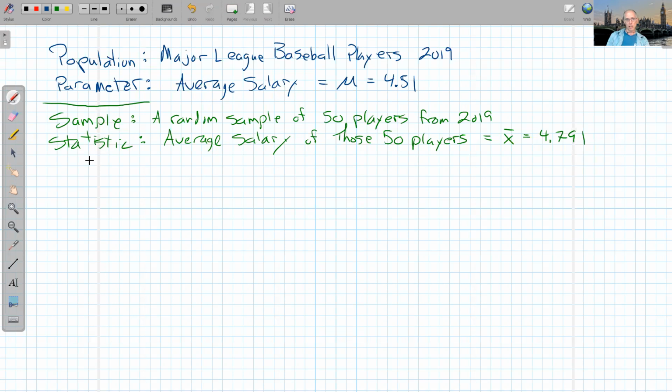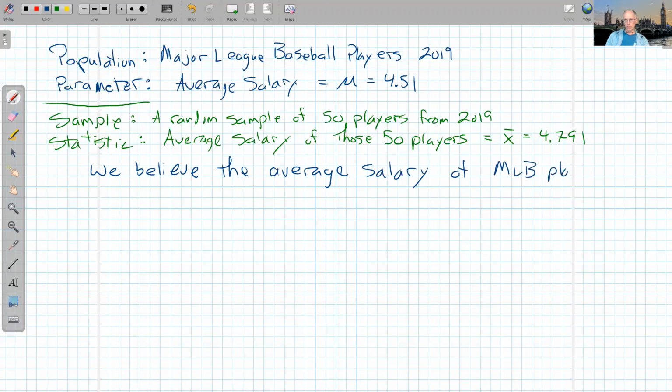So we now have an estimate, right? So I could state, based on the data so far, we believe the average salary of Major League Baseball players in 2019 is $4.791 million. Right? So in general, we don't know the population. All we can do is guess at it with a sample. And this is my guess based on the sample.